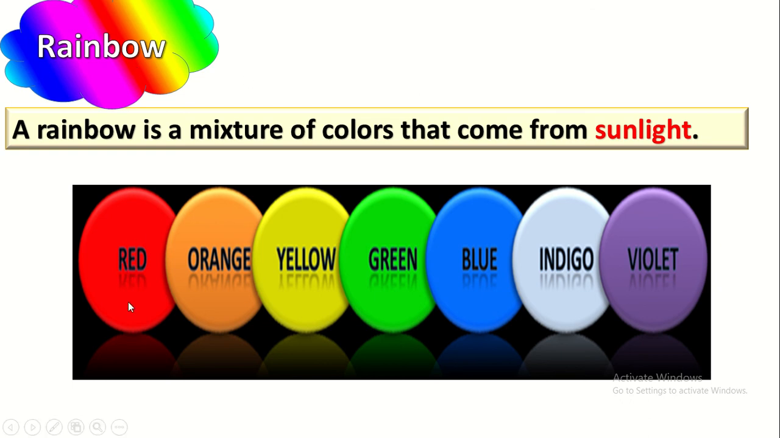Let's count together. 1, 2, 3, 4, 5, 6, 7. So we have 7 colors in the rainbow: red, orange, yellow, green, blue, indigo, and violet.